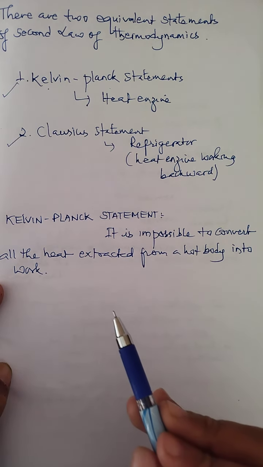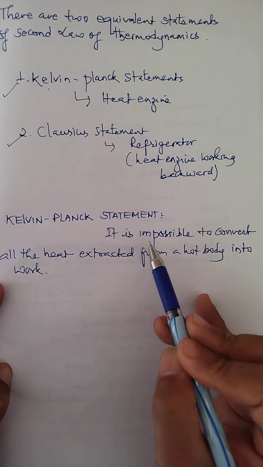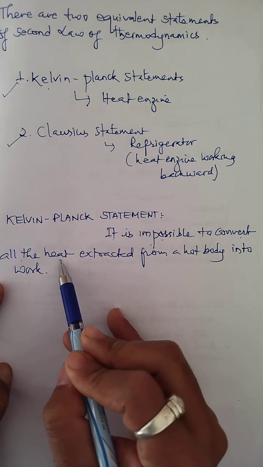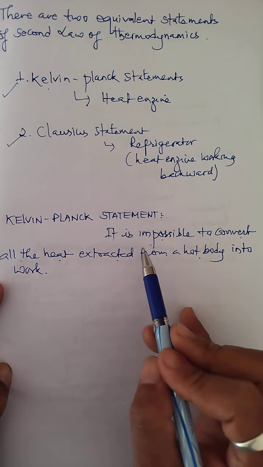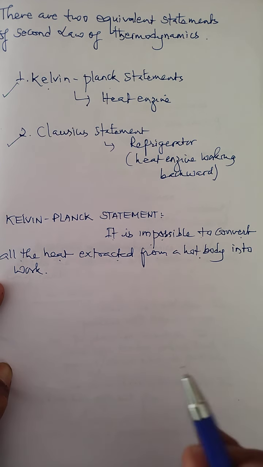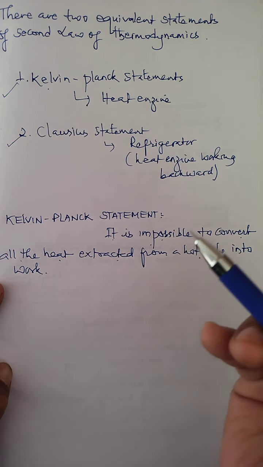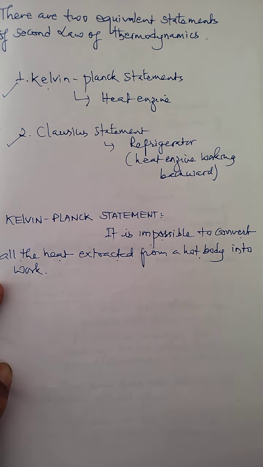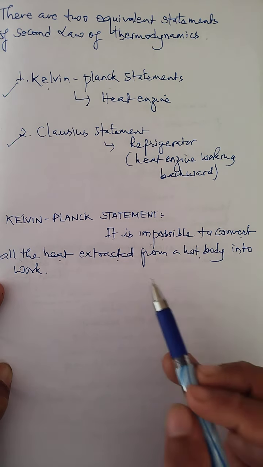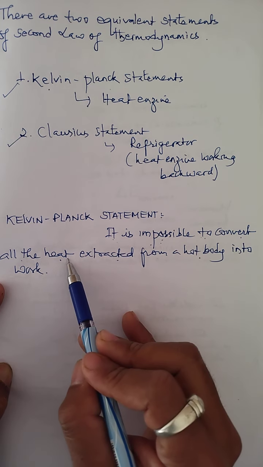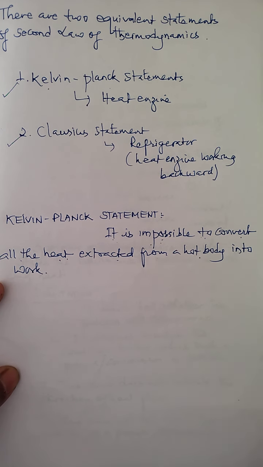Now this particular statement, which was made by Kelvin and Planck, stated that it is impossible, so children try to understand, it is impossible to convert all the heat extracted from a hot body into work. Yes, all the work can be converted into heat. That is true. But all the heat extracted from a hot body cannot be converted into work, which is not possible. So this is the simple Kelvin-Planck statement: it is impossible to convert all the heat that is extracted from a hot body into work.